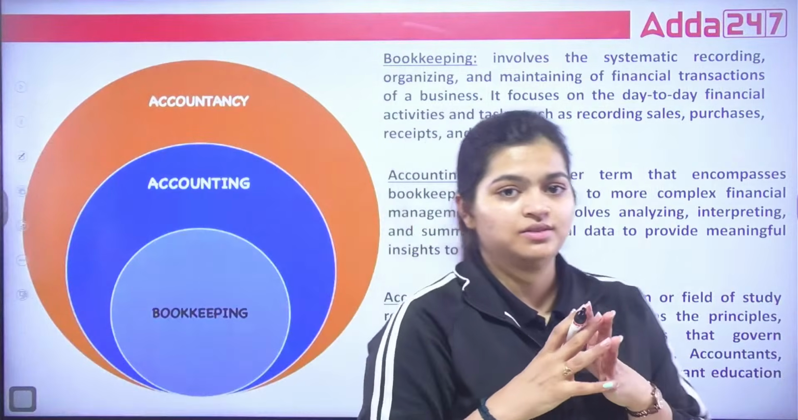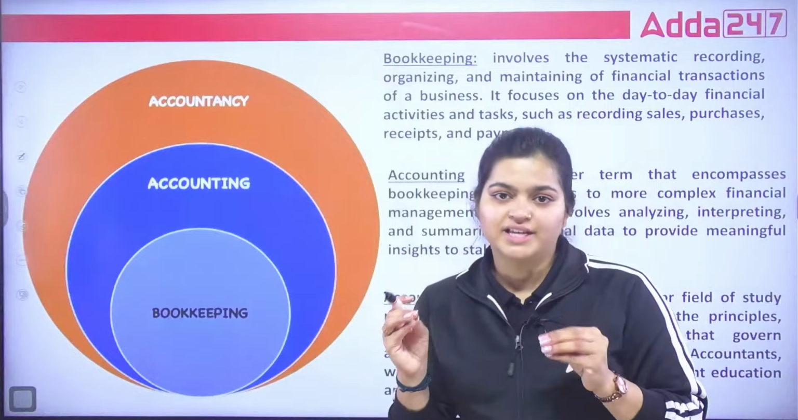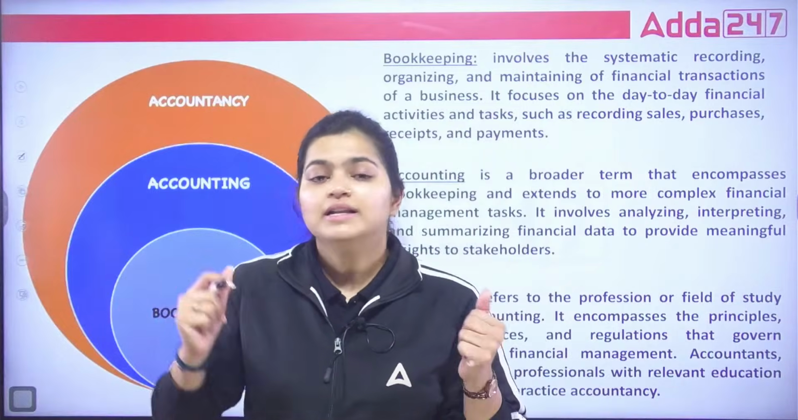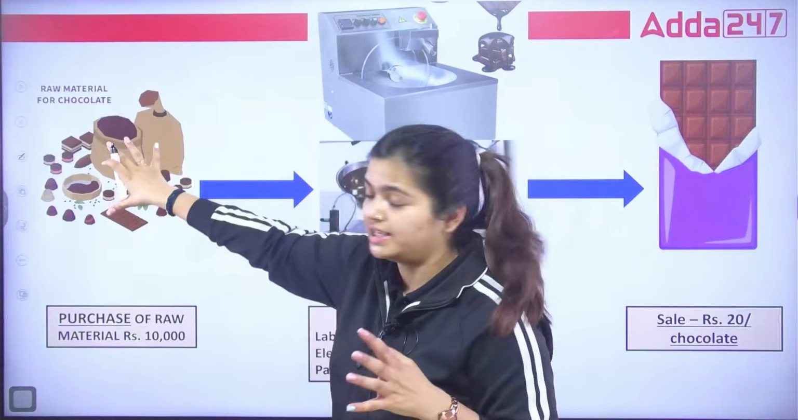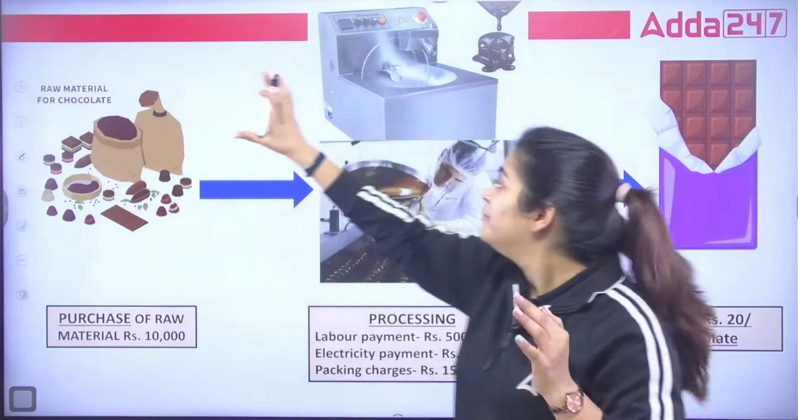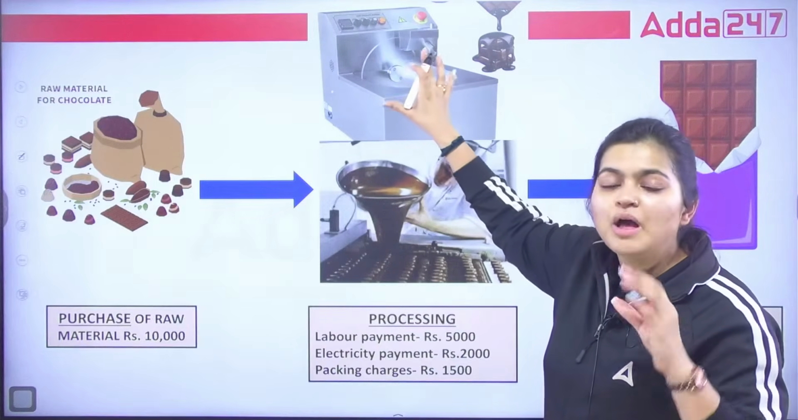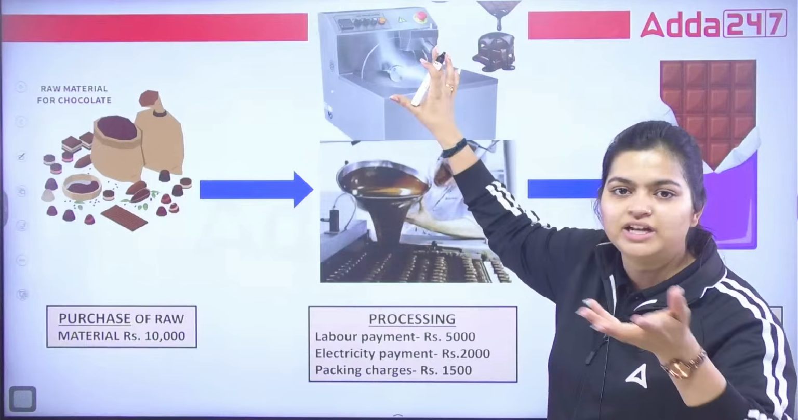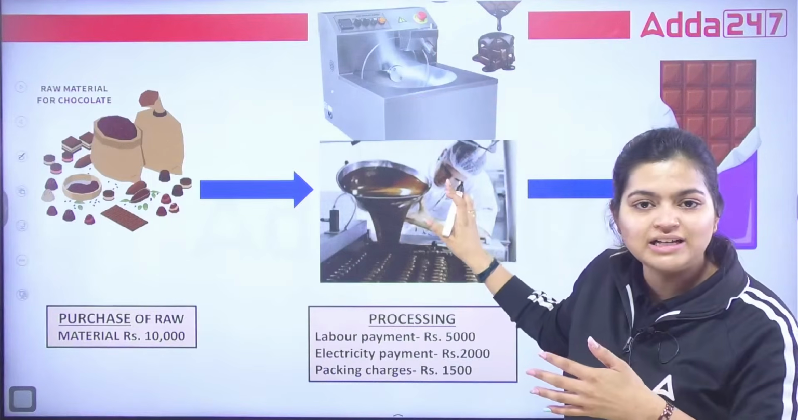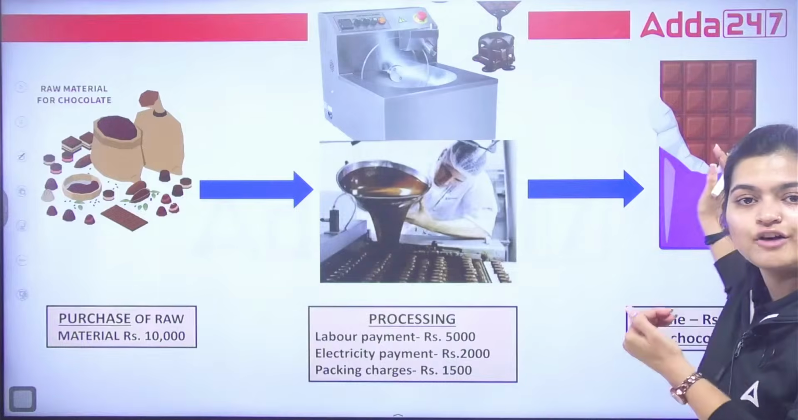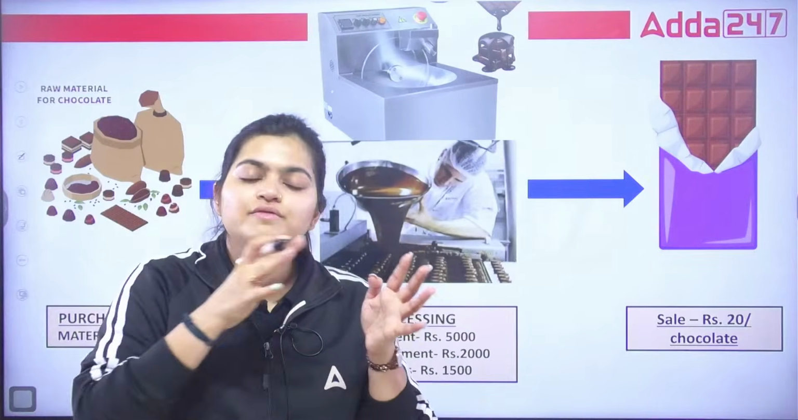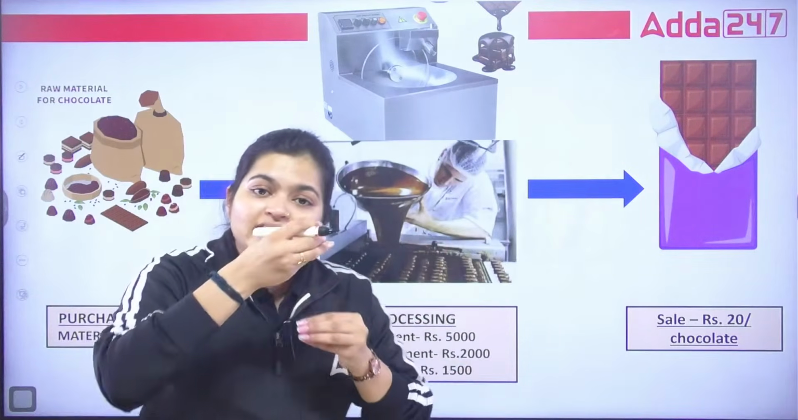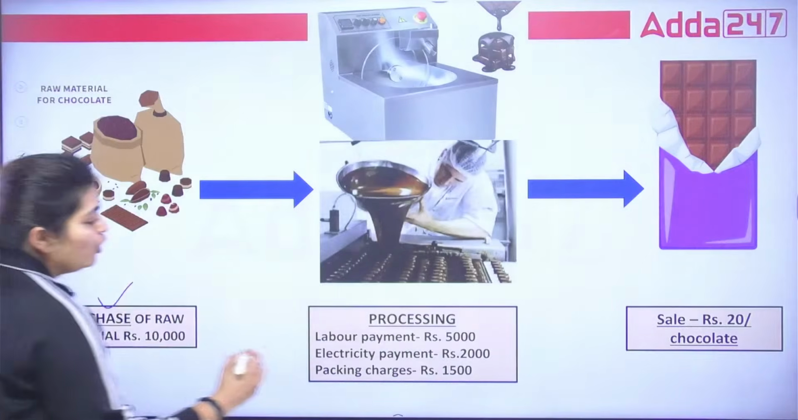When you start recording your transactions, transactions can be any transaction. Like in this example, if I take the Mr. Bean example, Mr. Bean purchased raw material on a daily basis. Mr. Bean purchased machinery, but once in 10 years or 5 years. He employed laborers, correct. He is selling the chocolate. So all of this will result into a transaction, because there is a flow of money.